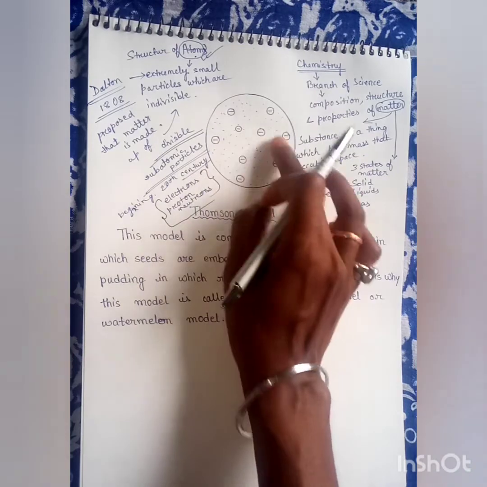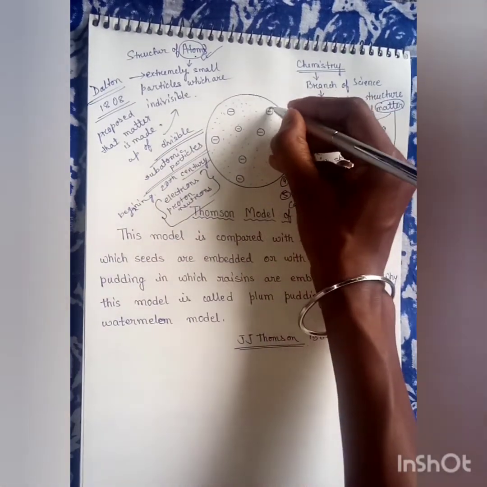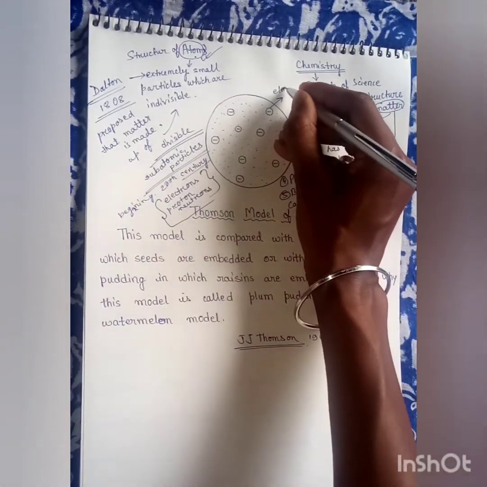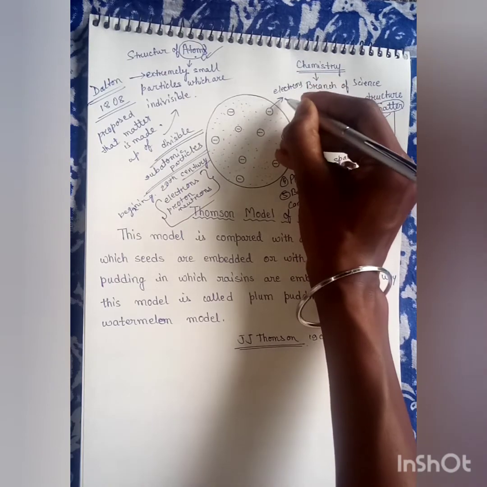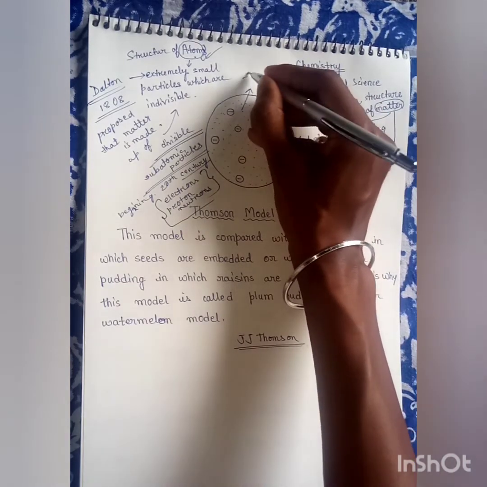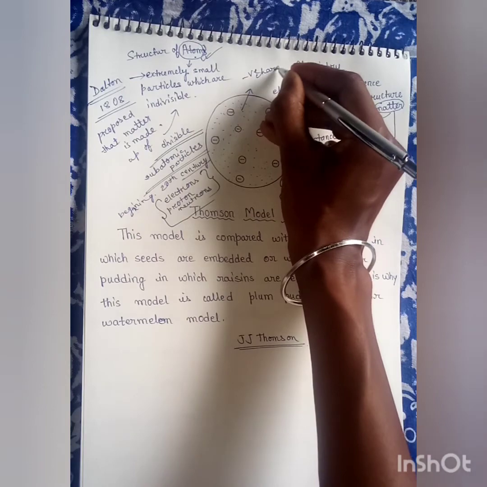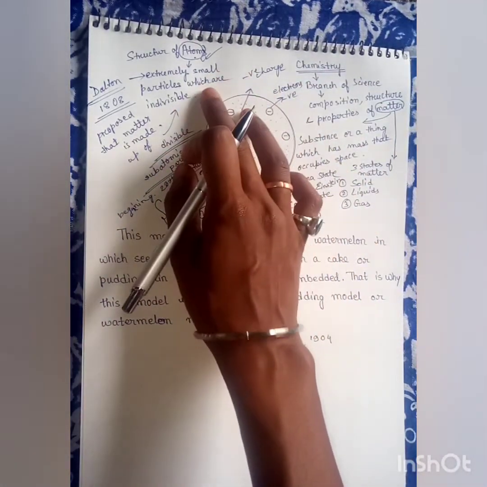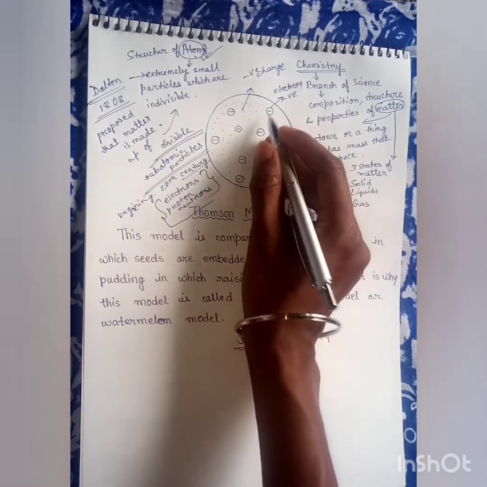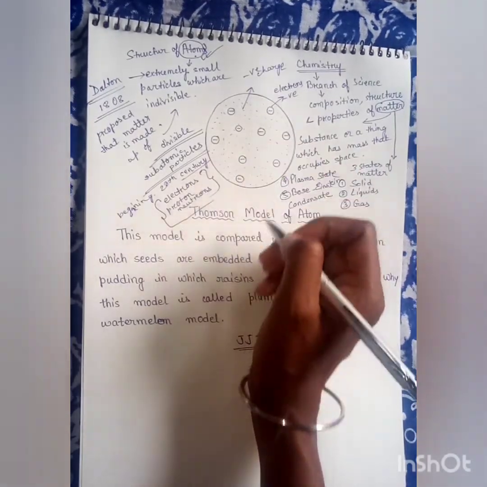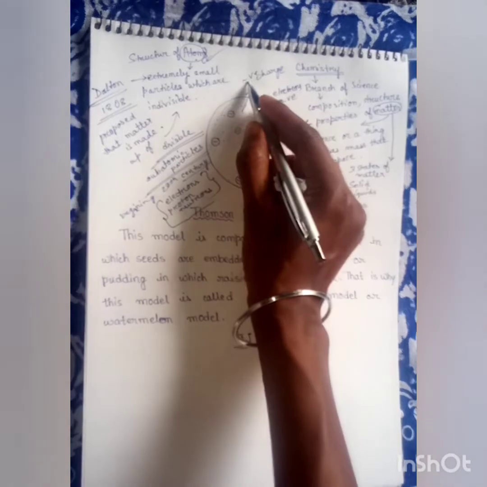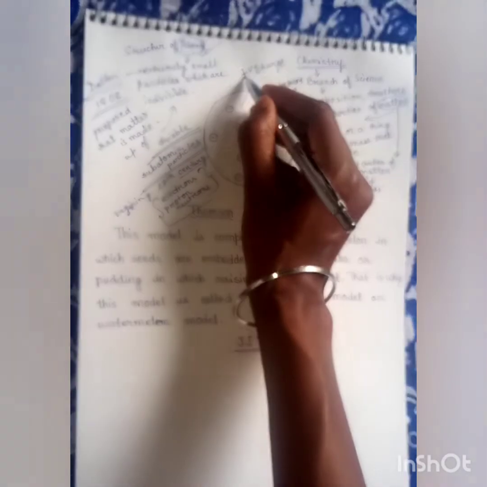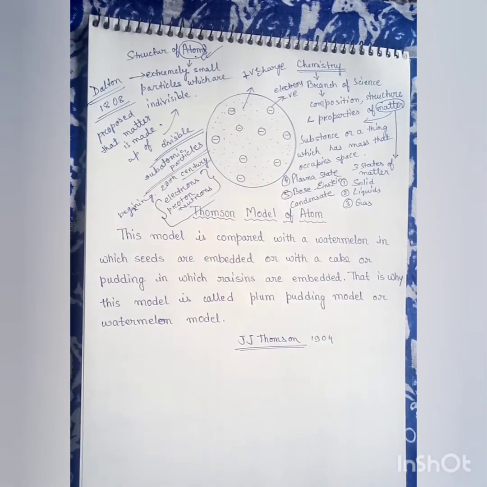These are electrons, negative charge, and these are positive charge.